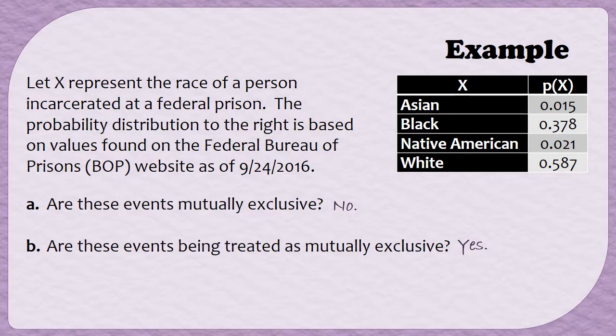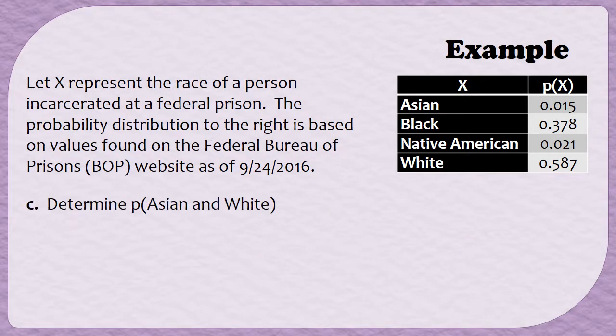With that in mind, let's determine some probabilities. Let's determine the probability that somebody in this study was able to list both Asian and white. Well, since these events are being treated as if they're mutually exclusive, that would mean you can't have two things happening at once. In other words, you can't have somebody list both Asian and white. So this probability will be 0.